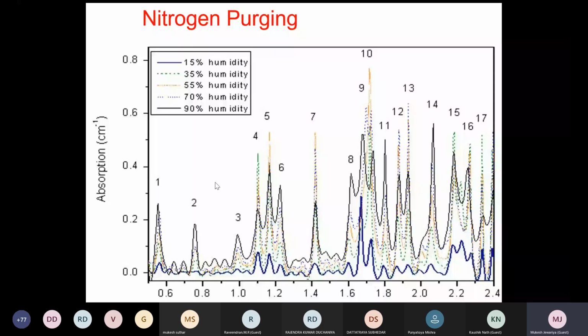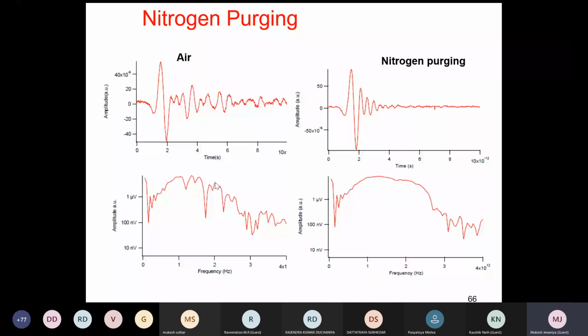So like you see, when we use air as a reference, we have many peaks of air, like at 1.6, 1.2. But when we use pure nitrogen or nitrogen purging, you see clear. So whatever is the signature of the material in this region, we can easily see that this is because of material, not by air.